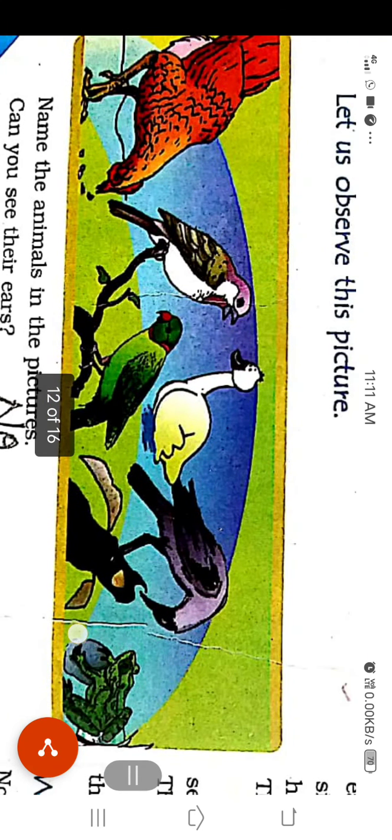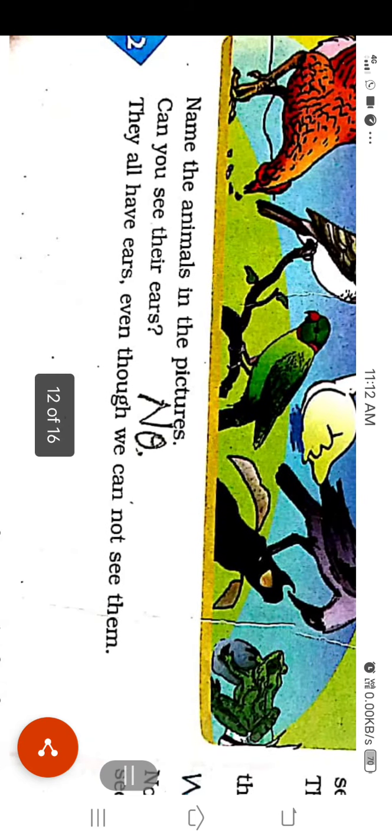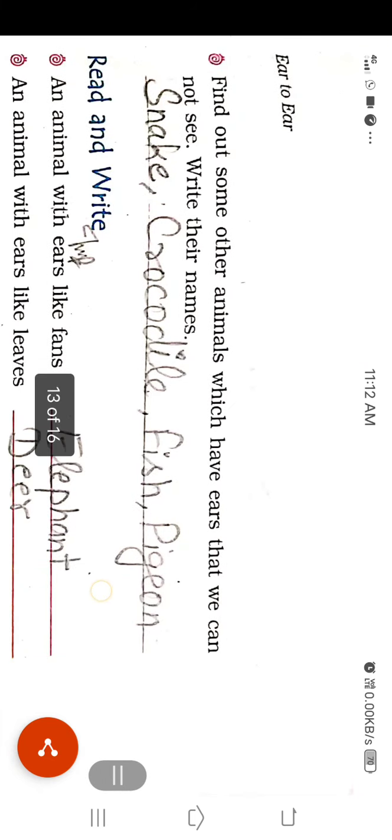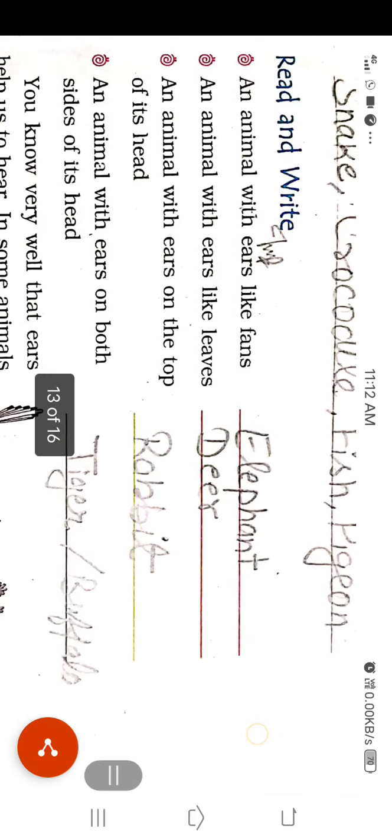Let's observe this picture. You're watching, some birds are here: hen, sparrow, duck, parrot and crow. Write the names of these animals in the picture. Can you see their ears? You can answer no, I cannot see their ears. They all have ears even though we cannot see them. Find out some other animals which have ears that we cannot see and write their names. I have written here: snake, crocodile, fish and pigeon.